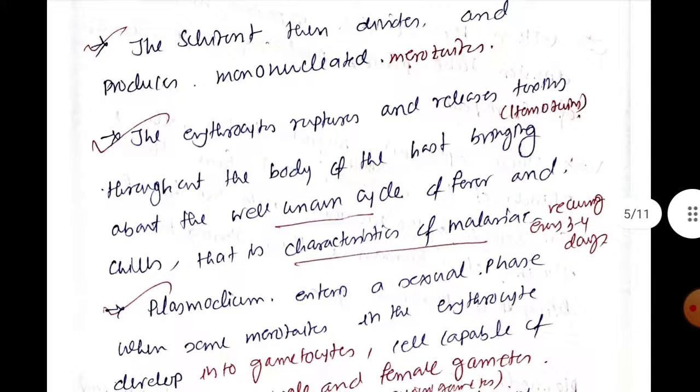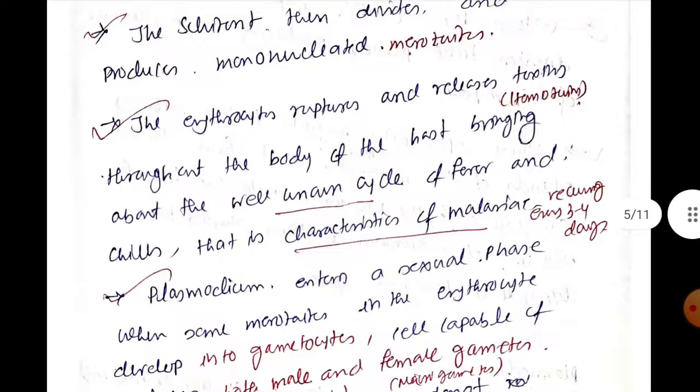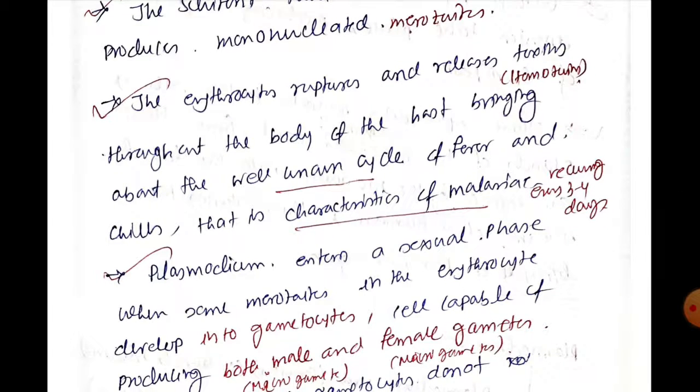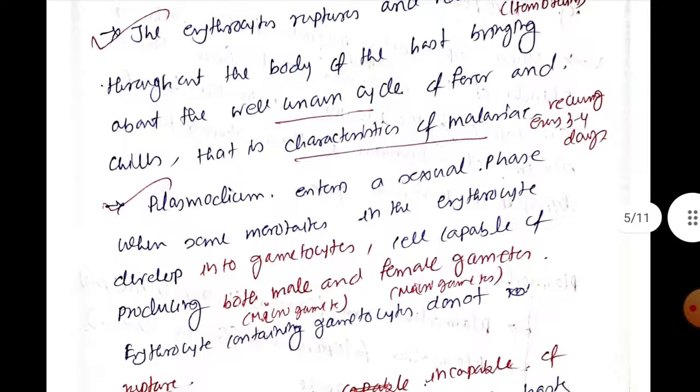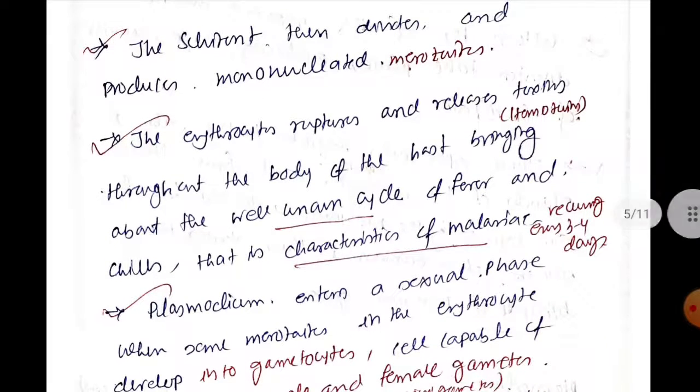Now the merozoite has two options: either it will go to the liver to increase its number, or it goes to the bloodstream and enters an erythrocyte. In the erythrocyte it will enlarge itself, resulting in the formation of an enlarged uninucleated cell known as the ring trophozoite. Now inside the trophozoite, the nucleus will start dividing, resulting in the formation of a multinuclei containing cell called the schizont. Okay, and this kind of reproduction is known as schizogony.